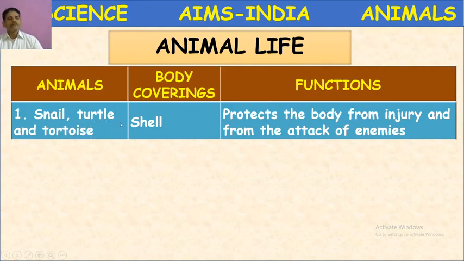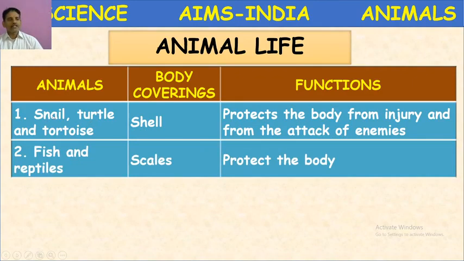vertebrates. But the common thing is their body is covered with a shell. What is the function? The shell protects the body from injury and from the attack of enemies. You might have seen turtles and snails. Whenever an enemy comes across, they fold their body, withdraw all the organs into their shell and stop moving, so that they imitate a dead body and can escape from the enemies.